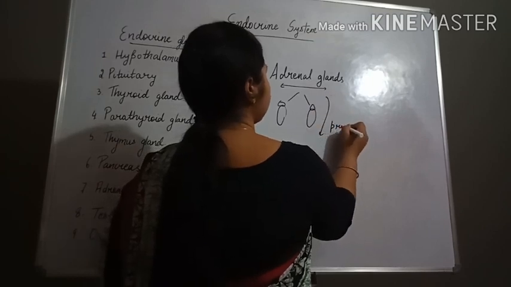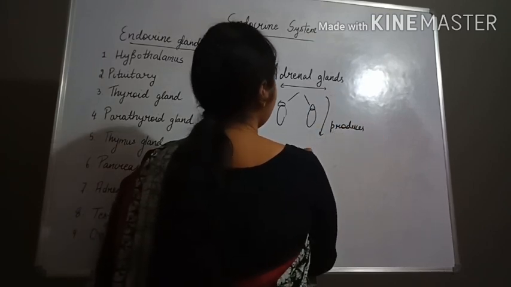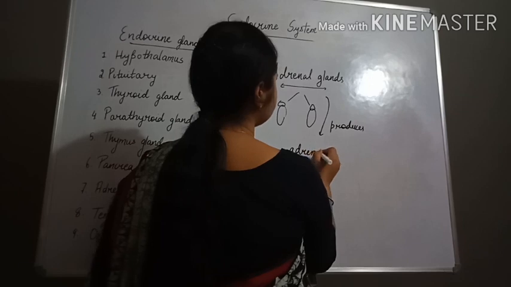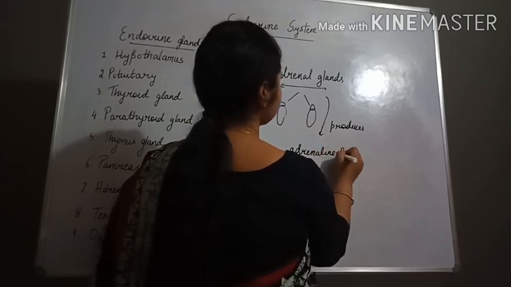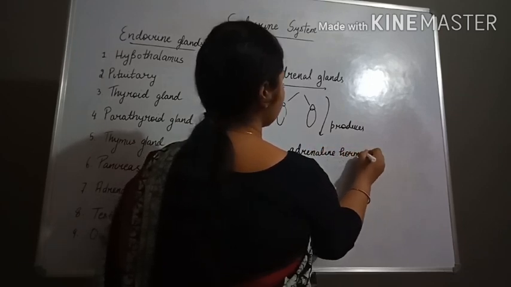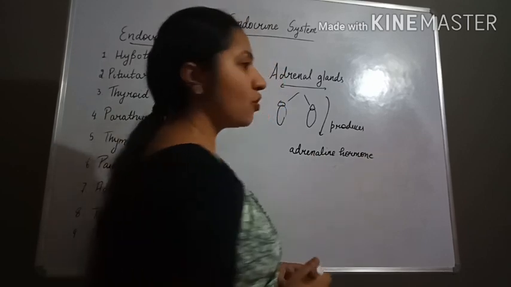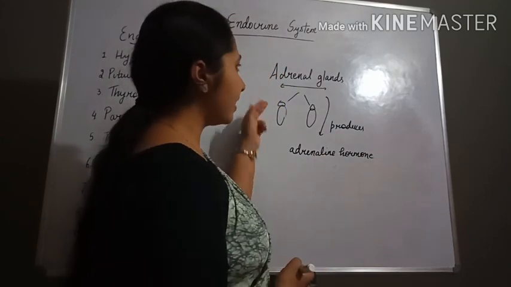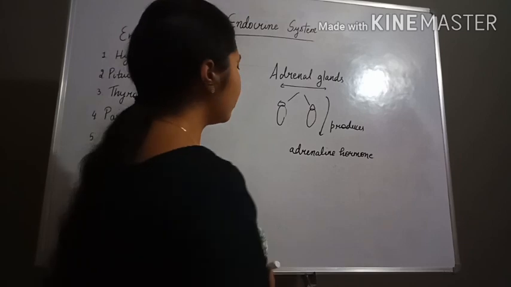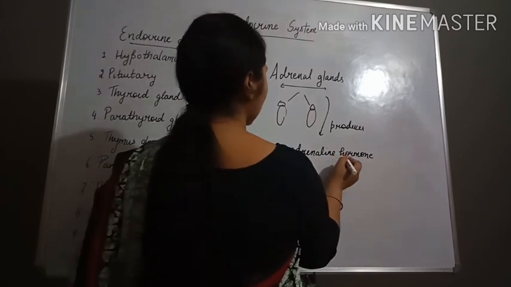Adrenaline hormone is produced by the adrenal gland. And what is the function of the adrenaline hormone?